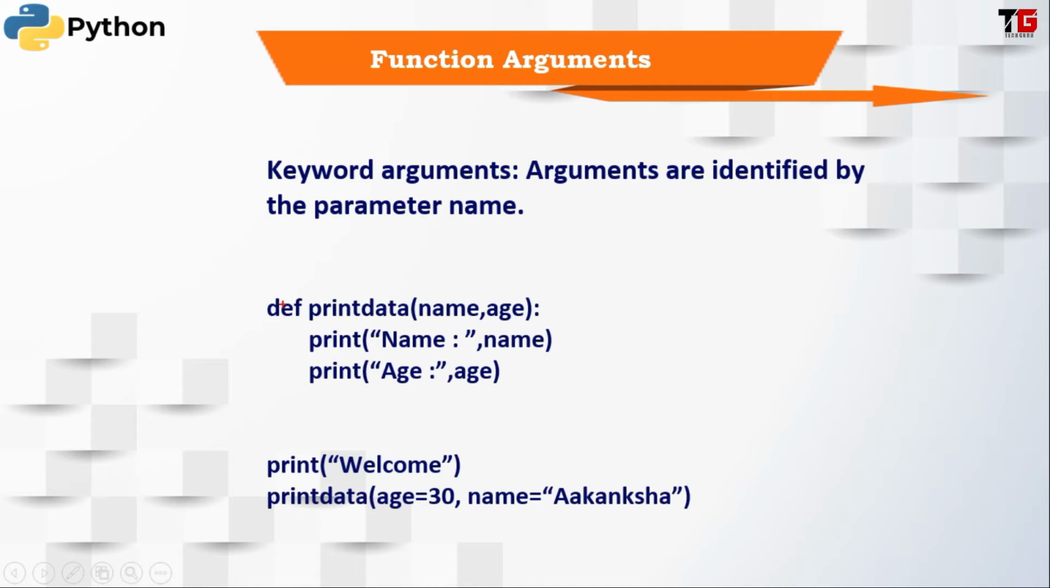Next is our keyword argument. Sometimes it happens that at the time of function definition we specify more than one parameter, and at the time of calling we don't specify the values in this particular order. We can specify age before name. For this we have to specify the name of the argument with its value. For example, here the first argument is name, second is age. But at the time of function calling, I am specifying age first, then I am specifying name. It will work fine. Let's see its example.